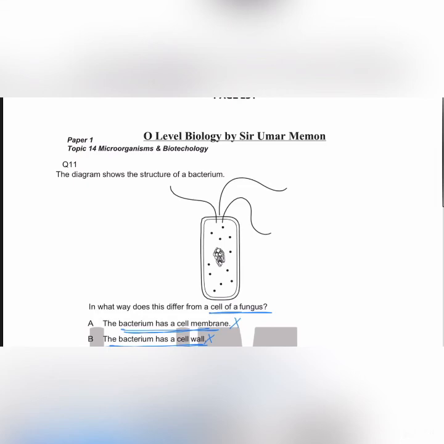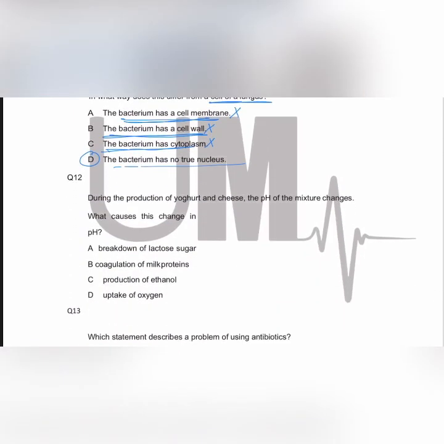What do we mean by true nucleus? A true nucleus is a nucleus which contains DNA that is surrounded by a nuclear envelope or nuclear membrane. The bacteria do contain DNA, but there is no nuclear envelope or membrane. So we say that bacterium has no true nucleus. Let's move towards MCQ 12. During the production of yogurt and cheese, the pH of the mixture changes. What causes this change in the pH? The answer is breakdown of lactose sugar, which produces lactic acid that causes the change in the pH.